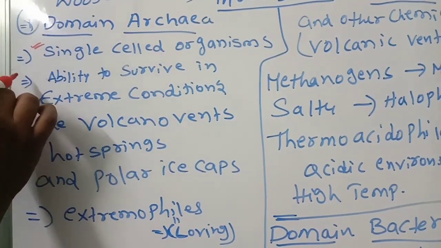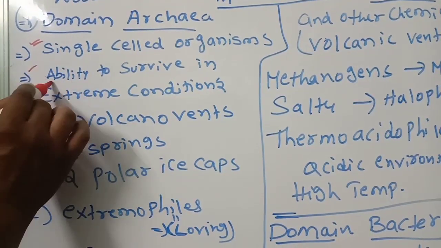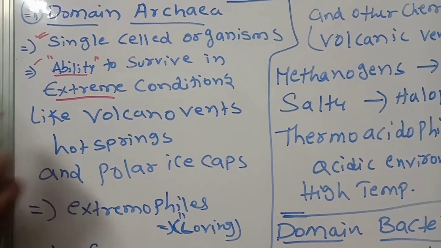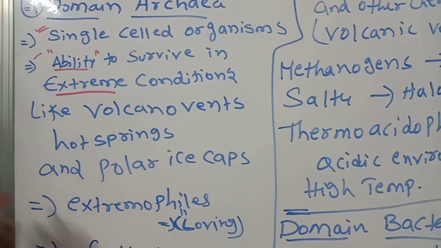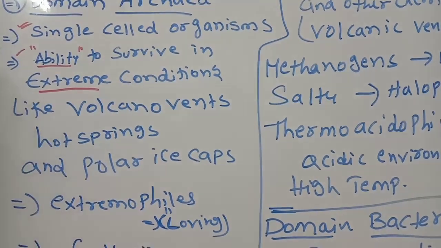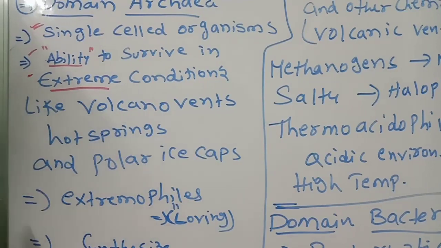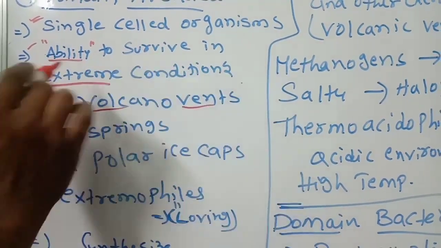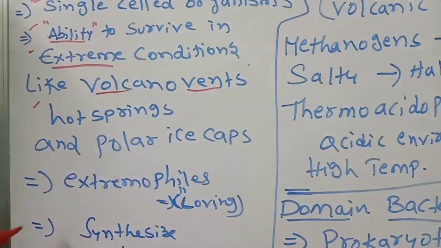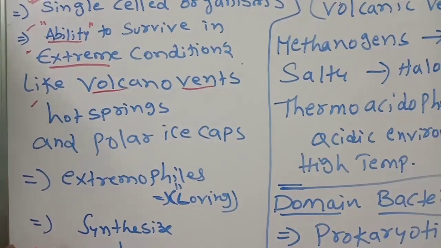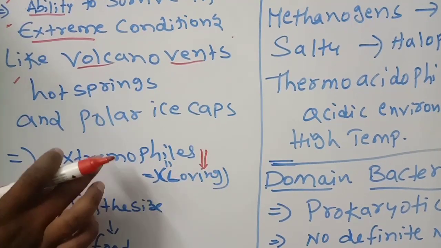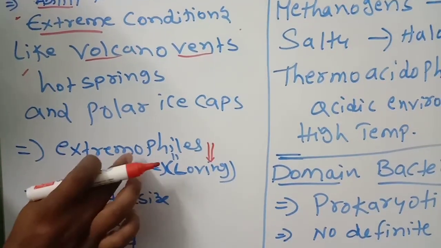These archaebacteria have a special capacity to survive in extreme conditions. Extreme conditions in the sense very high temperatures or very low temperatures or very acidic conditions or salty conditions. Such conditions are called extreme conditions, like volcano vents. You know how much temperature is there in volcanoes. Hot springs, volcano vents, and polar ice caps. Extremophiles: phile means loving. They live in extreme conditions, that's why they are extreme-condition loving.